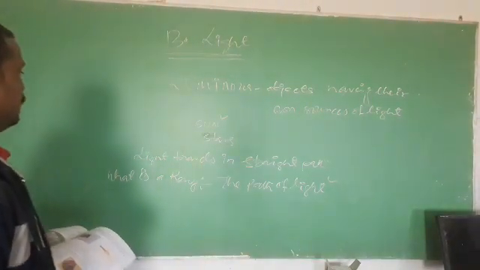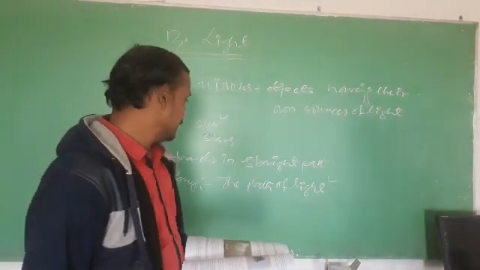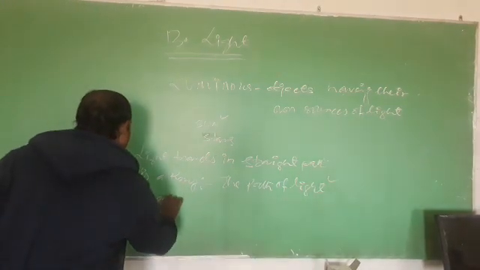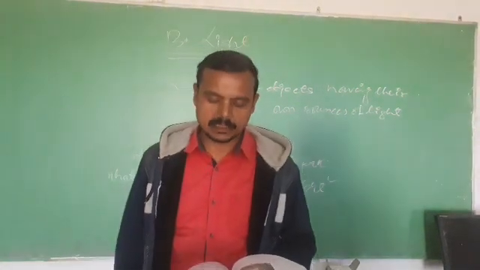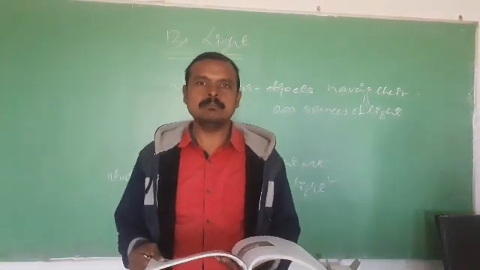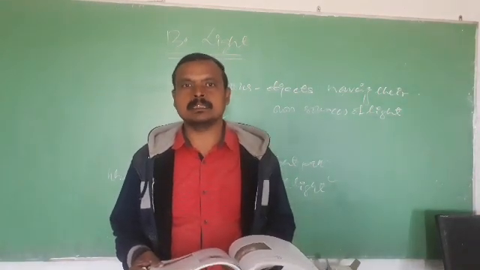When some rays combine, they form a beam. A beam consists of some rays of light, and a beam may be of two types: convergent beam and divergent beam.